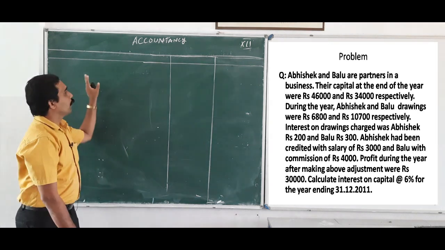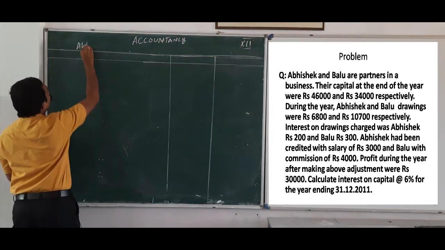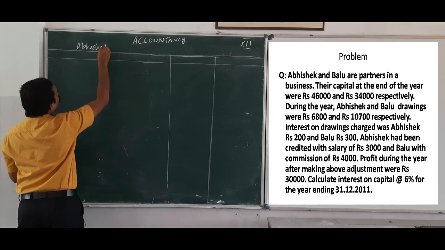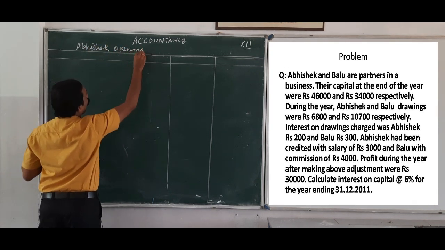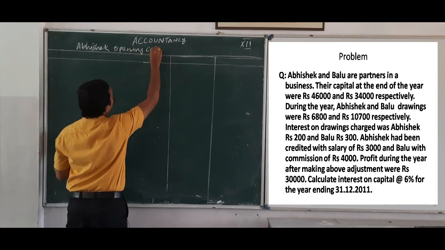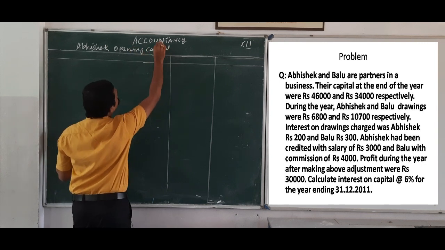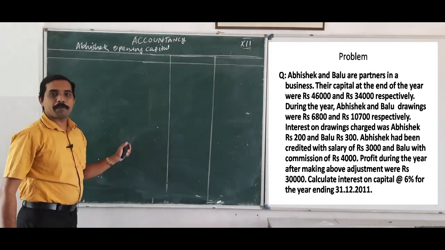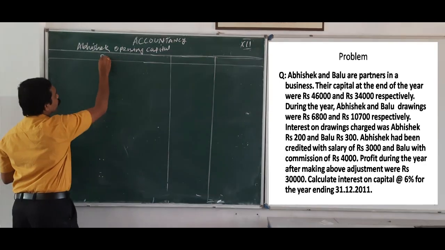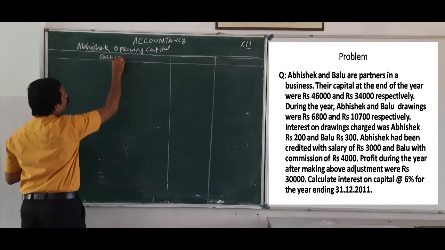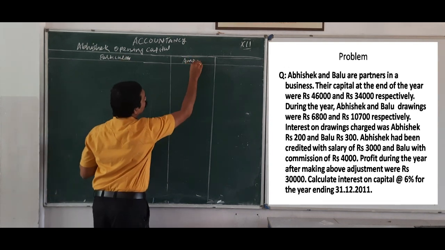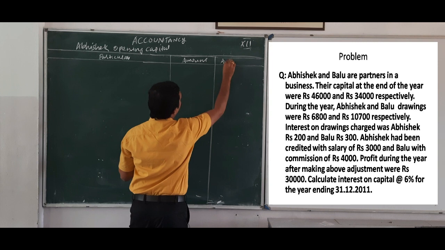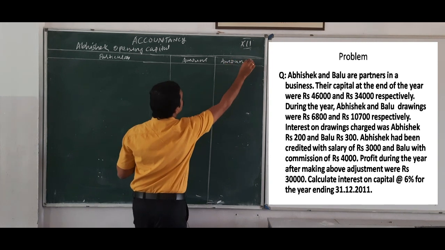See here, Abhishek's opening capital. Here we can write particulars and amount.